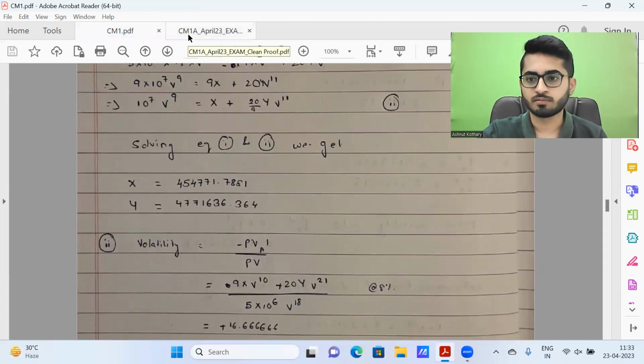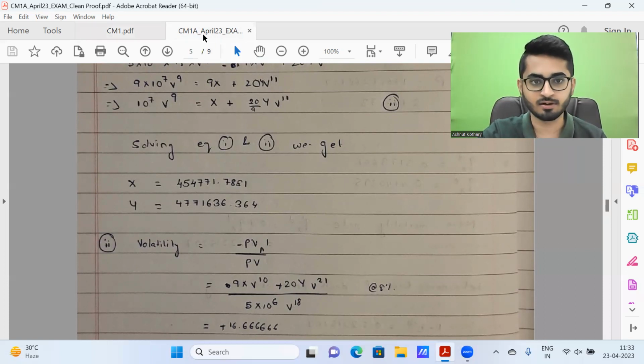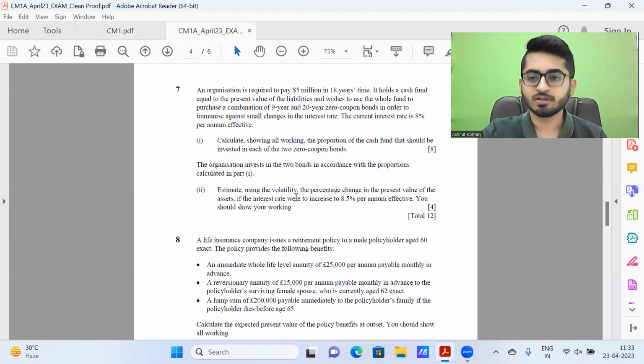Now in part 2, based on my interaction with a couple of students, I did see that they interpreted the question slightly differently. They were computing everything again at 8.5%, but that is not something which I think is required. The question clearly states to use the volatility to calculate the percentage change in present value of assets if the interest rates were to increase to 8.5% per annum effective. So we can think this to be a small change, although it's not actually a small change. From 8 to 8.5%, it's 0.5%. So the change is 0.5%.